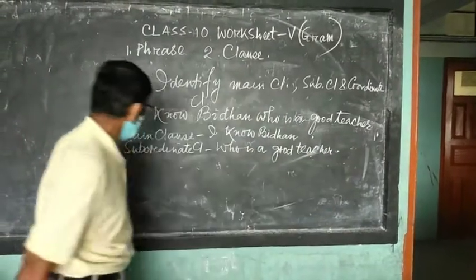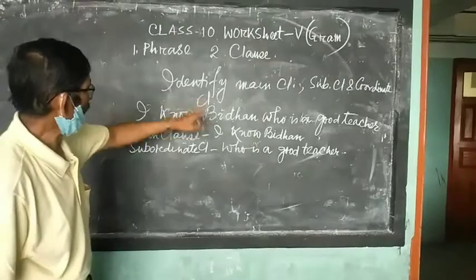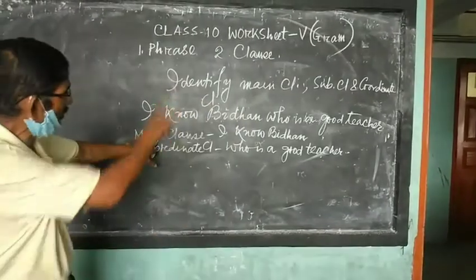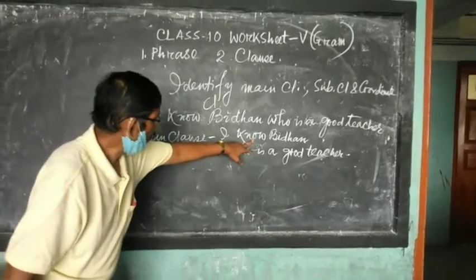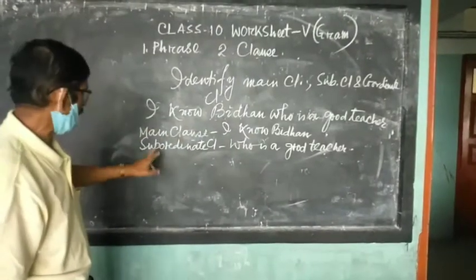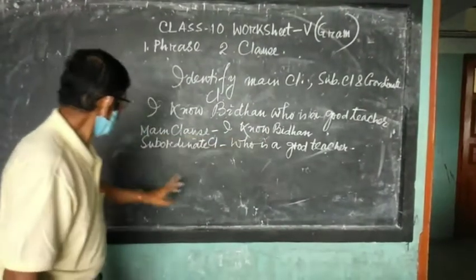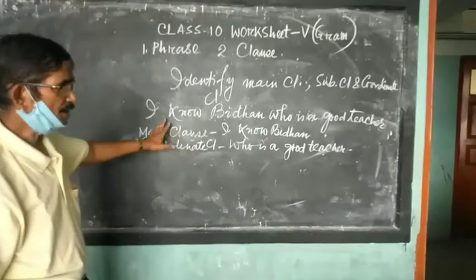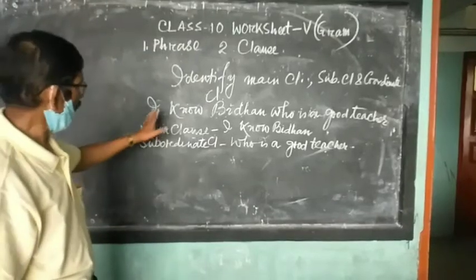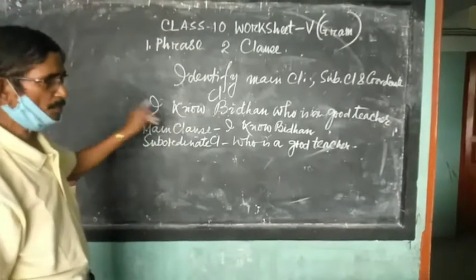Now your answer is complete. As per the question, you have to write the main clause first, not the other one. Main clause: I know Vidhan. Subordinate clause: who is a good teacher. This is the case of subordinate clause and principal clause, that is, a complex sentence.